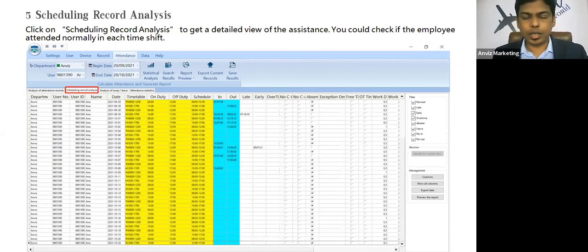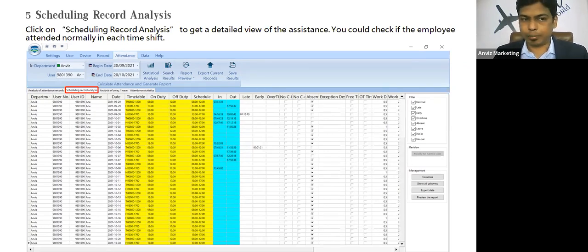Moving further, scheduling record analysis. You will get this tab, or this data, if you have assigned a particular shift to the employee. This is again a detailed analysis of the data coming from the devices, and you will get multiple things as per the requirement.